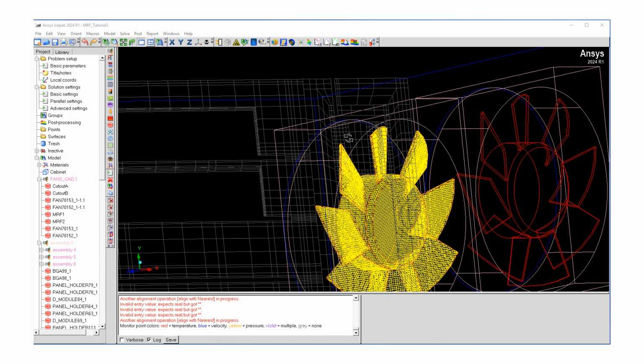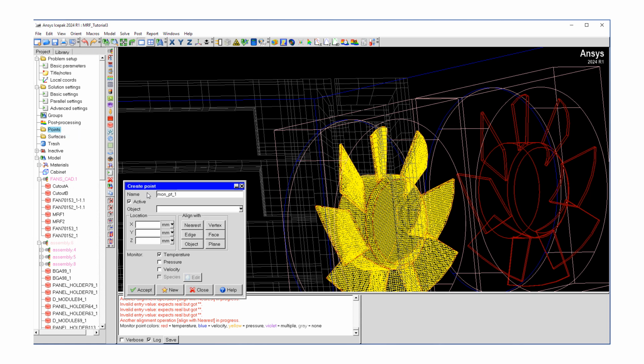So what I'm going to do is go to the points. I want to hit create that point, and here, as you notice, I have the mesh still visible.